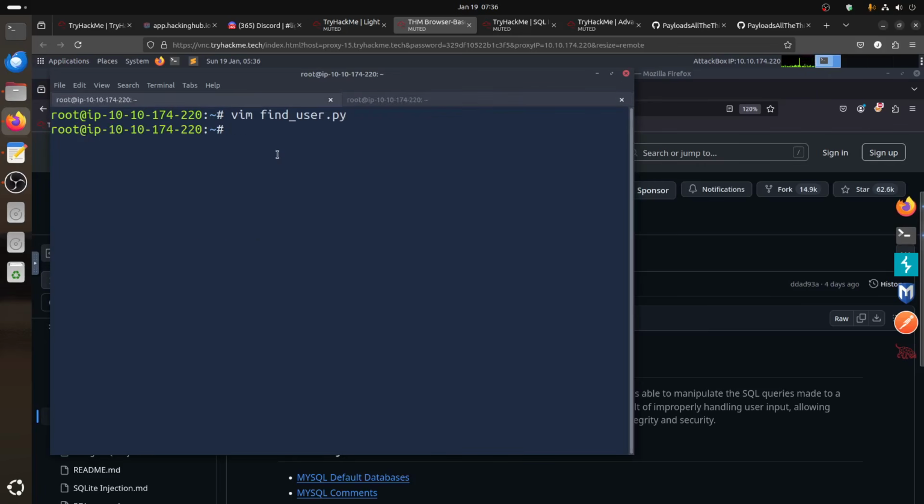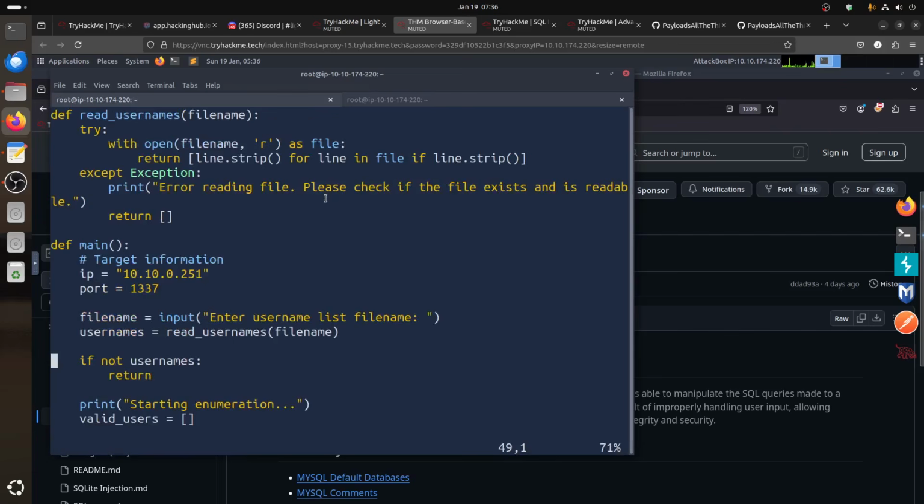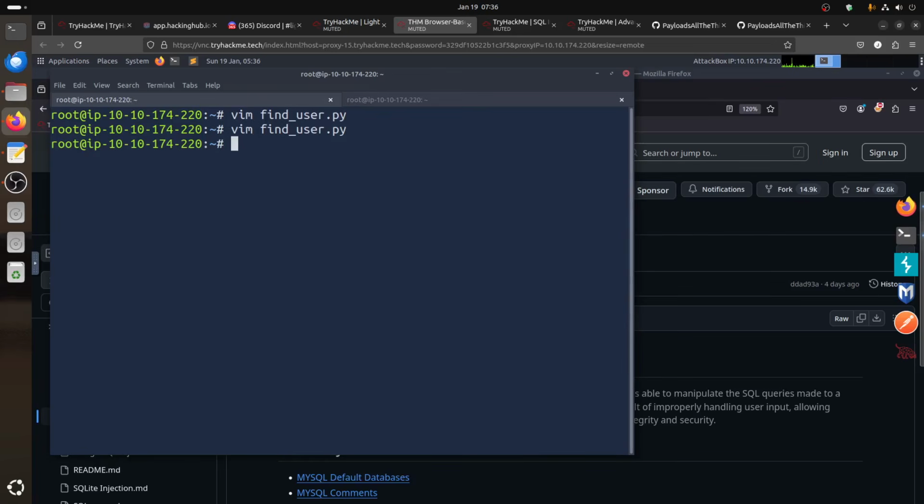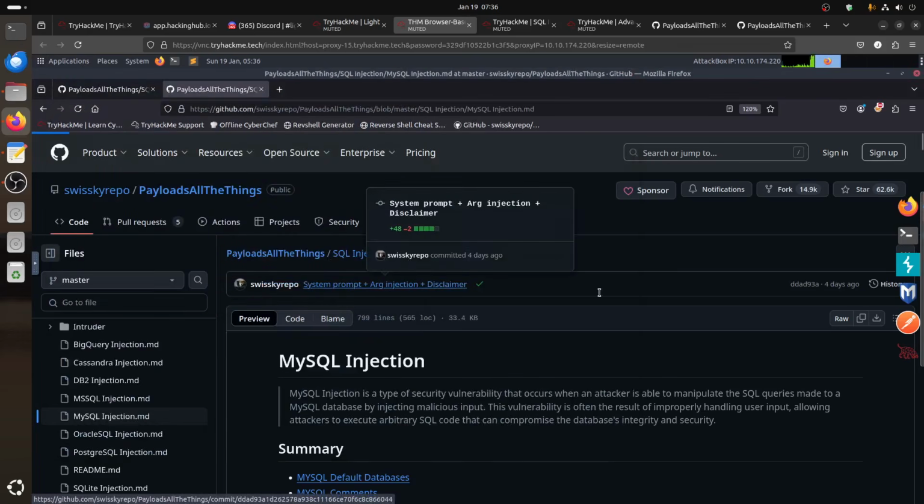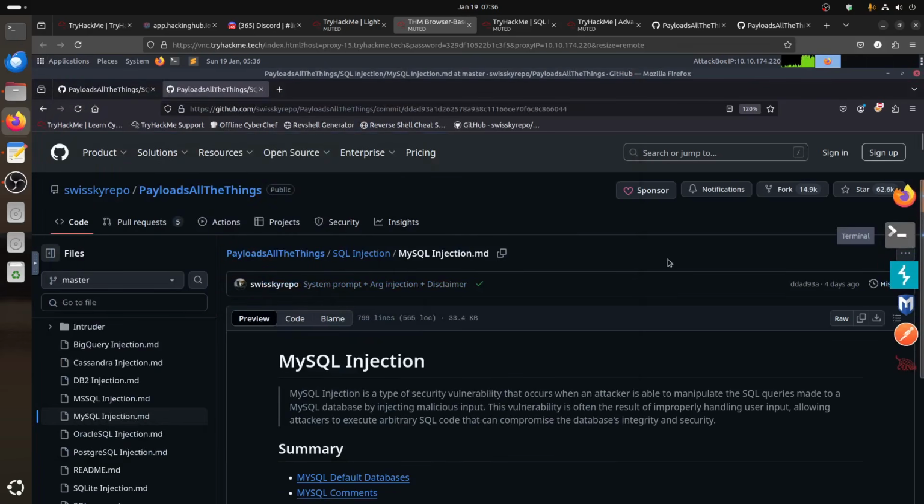Okay, we can have a Python script that basically does that. So you connect to the IP of the machine and port 1337. So now let's test this script. If I test this script, for example, python3.9 and run that, it will ask me to enter the username list. Let's test it first with something we know, so we can know how this thing works.